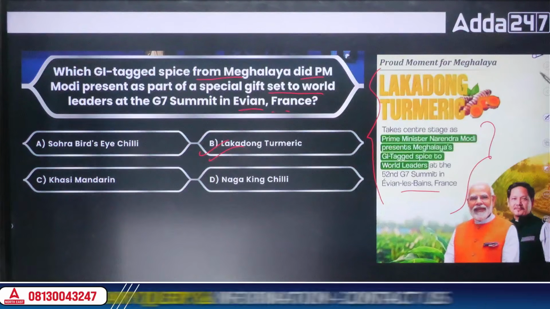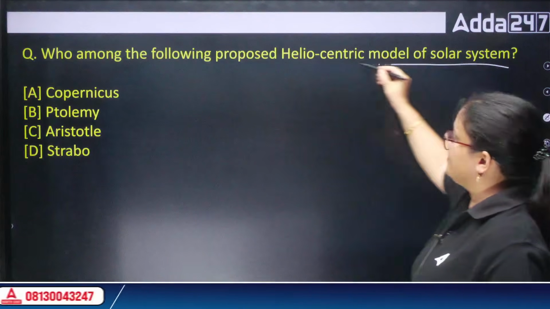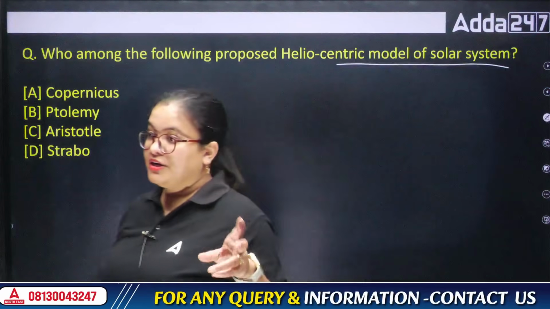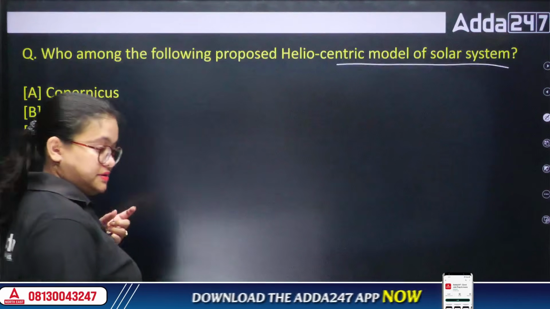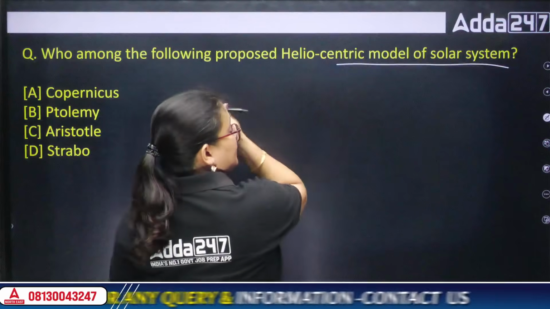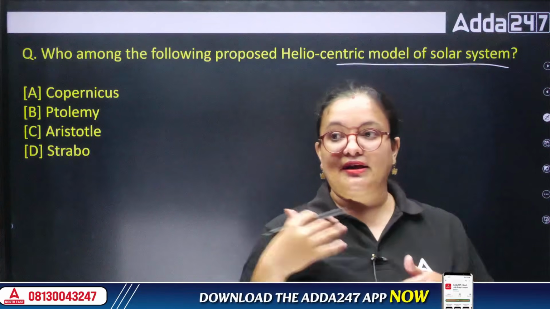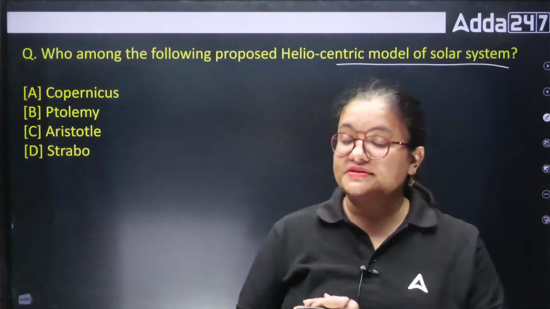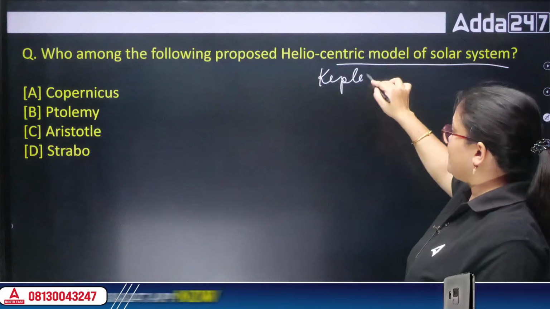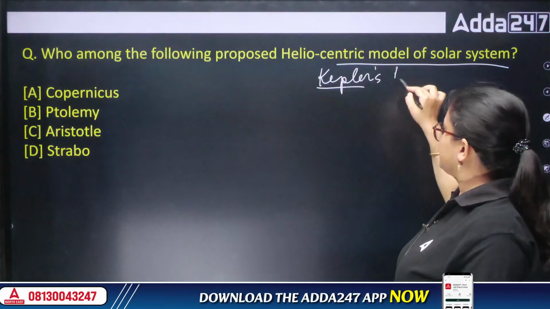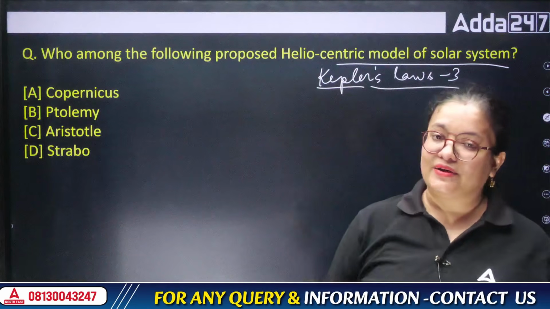Okay, next. Who among the following proposed the heliocentric model of the solar system? So it is a question of world geography. Whenever we say geographic model, I think in one of the state exams of Northeast, once it was asked who gave the theory on the solar system, that our planets are revolving around the sun in elliptical orbits. So such a theory was also given. It was given by Kepler. That is also one important theory, an important question about Kepler's laws. He gave 3 laws. So sometimes the name has been asked, what is the name of the first law, what is the name of the second law.